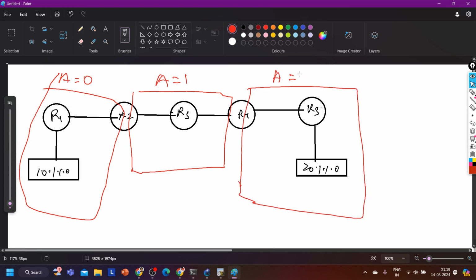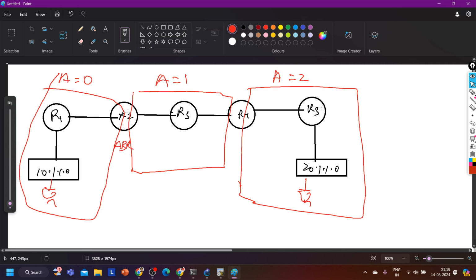So in this scenario, tell me, can the 10 subnet communicate with the 20 subnet? Can a user from this network communicate with this user? No? Yes. But in this scenario, here is the ABR, right?